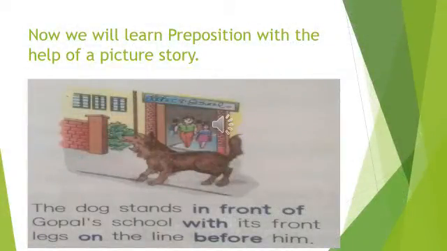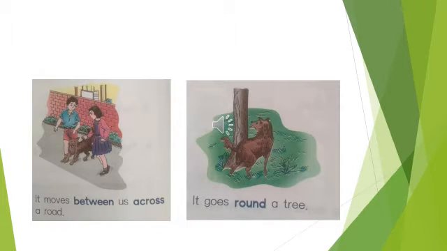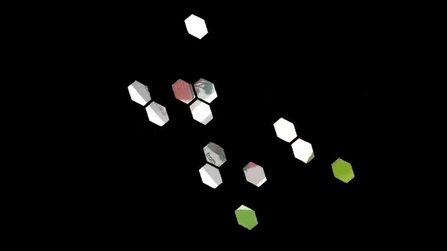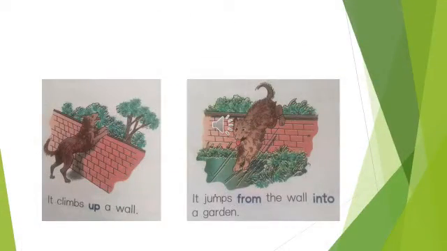Now students, we will learn preposition with the help of a picture story. Let's start the story. The dog stands in front of Gopal's school with its front leg on the line before him. It moves between us across a road. It goes round a tree. It climbs up a wall.